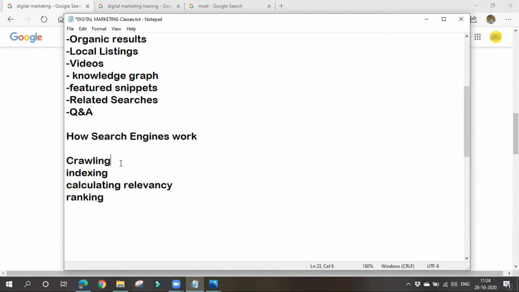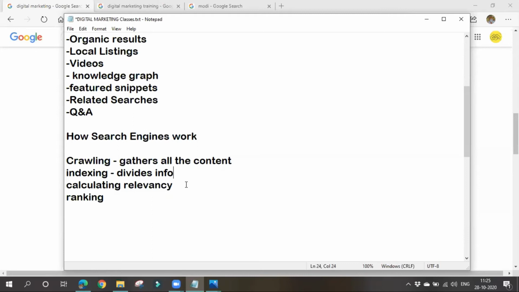Okay, what is crawling? Crawling means nothing but it gathers all the information and content from each and every website. Next thing is indexing. What is indexing? Indexing is nothing but it divides the information among various categories. After it collects the information, it divides the info into different categories.